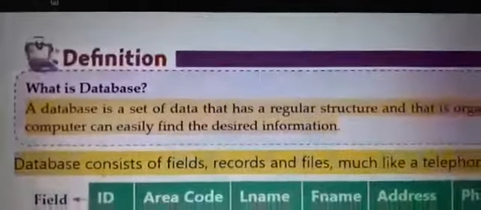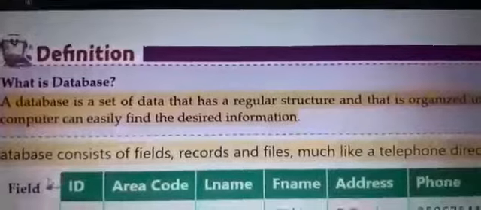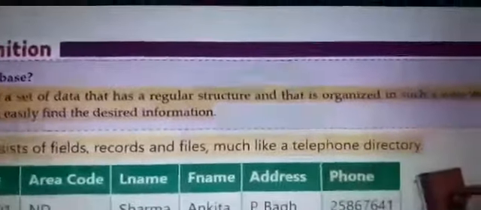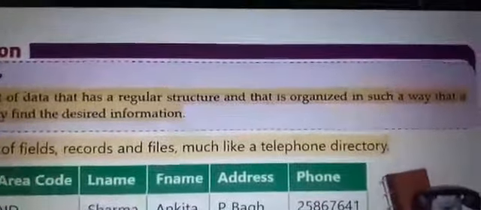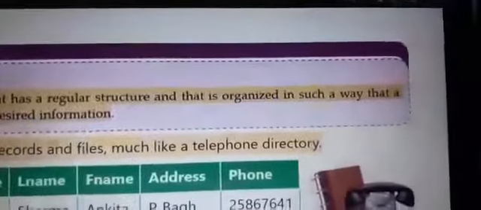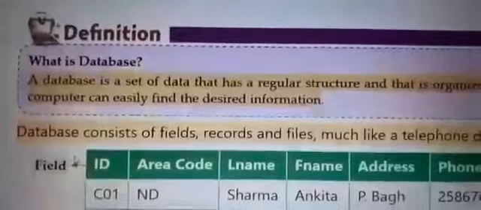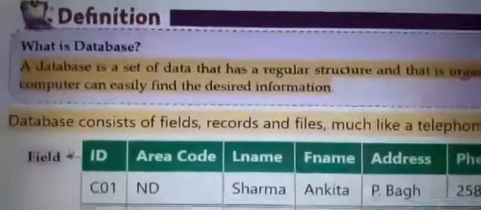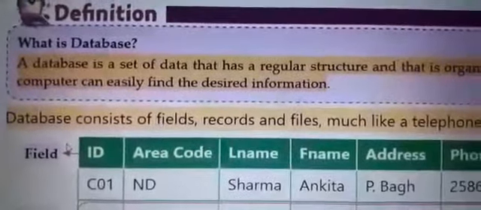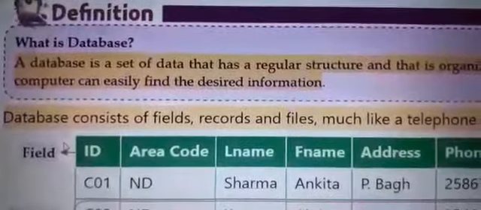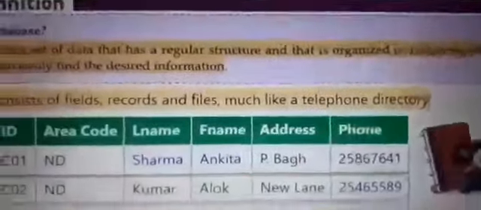Now, definition of database. A database is a set of data that has a regular structure and that is organized in such a way that a computer can easily find the desired information. A database consists of fields, records, and files, much like a telephone directory.